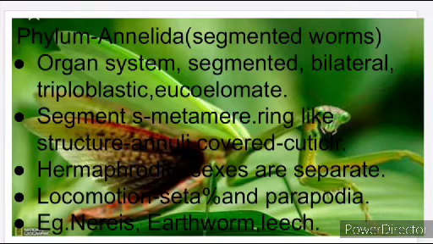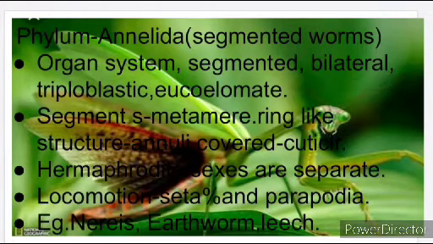Next we move on. The segments are joined by ring-like structures called annuli. This metamere is a segmented body. The body is covered by a cuticle layer, which is a thin layer, and it is either hermaphrodite or the sexes are separate. Hermaphrodite means what?